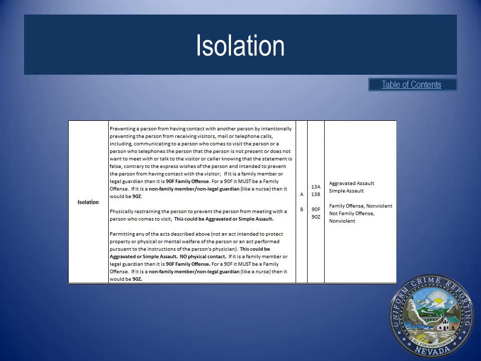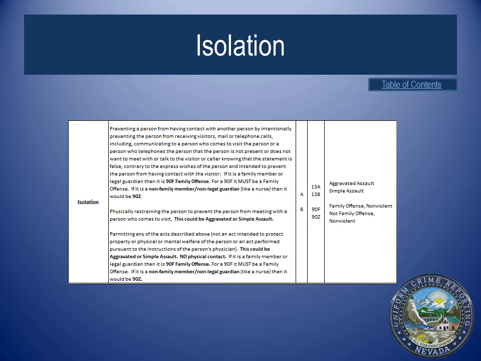or a person who telephones the person that the person is not present or does not want to meet with or talk to the visitor or caller, knowing that the statement is false, contrary to the express wishes of the person, and intended to prevent the person from having contact with the visitor. If it is a family member or legal guardian, then it is 90F family offense. For a 90F, it must be a family offense. If it is a non-family member or a non-legal guardian, like a nurse, then it would be a 90Z.